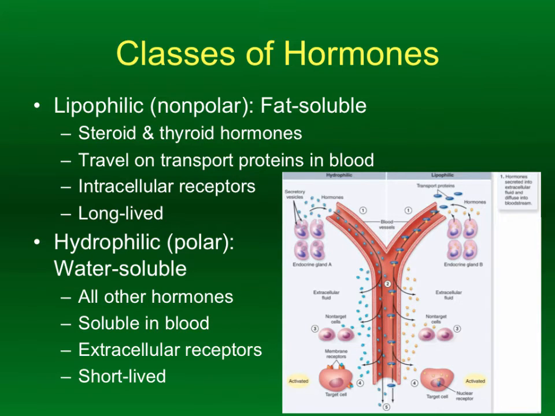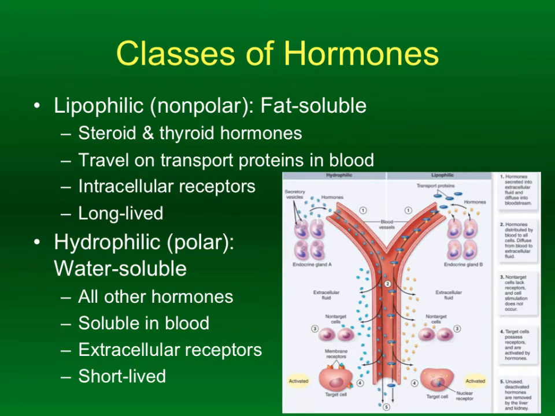So for protein-based receptors like insulin, for example, insulin has a relatively quick impact on the cells. It's a relatively quick effect once insulin goes into the bloodstream, but it also doesn't last as long. So there's a trade-off here in lipid-based versus water-based hormones in terms of how long it takes them to achieve their mechanism of action, and secondly, how long the mechanism of action actually lasts. But for the hydrophilic hormones, they don't need to have any sort of carrier in the blood because they dissolve very readily in the blood plasma, which is primarily water.